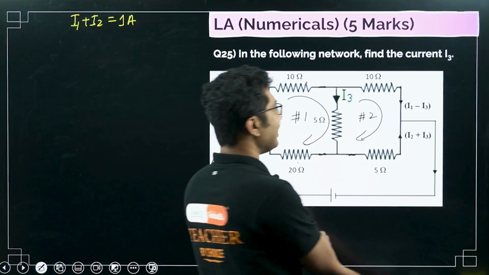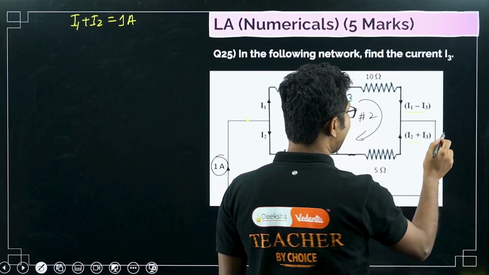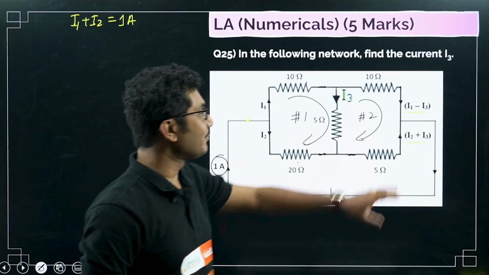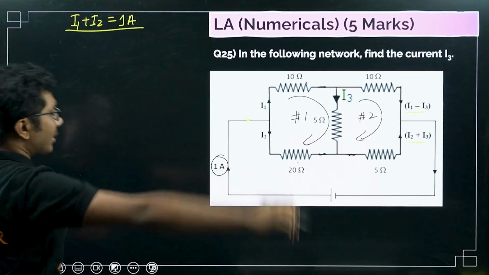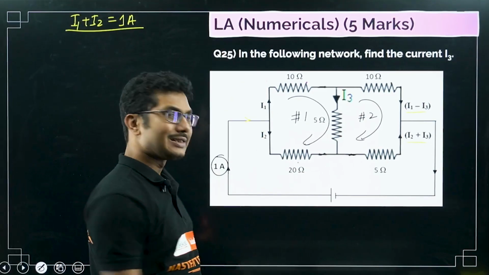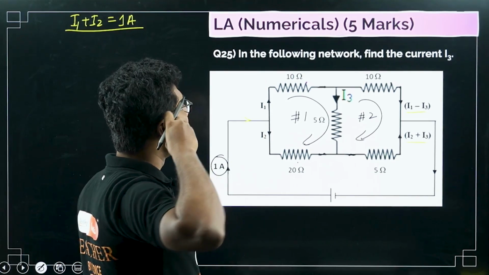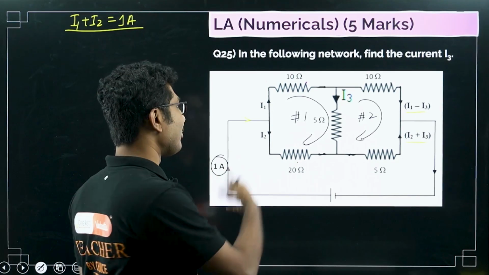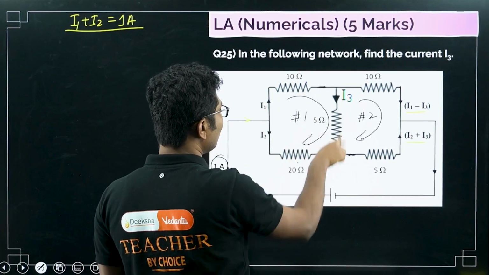Okay, similarly the outgoing current is I1 minus I3 and I2 plus I3. So in this case also, if you add them you will get the same value. Okay, so I1 plus I2 is equal to 1 ampere because the incoming current is given here. So that is one thing. If we can somehow find some relationship, we can eliminate one of them. So first we have to apply the loop rule in this case.